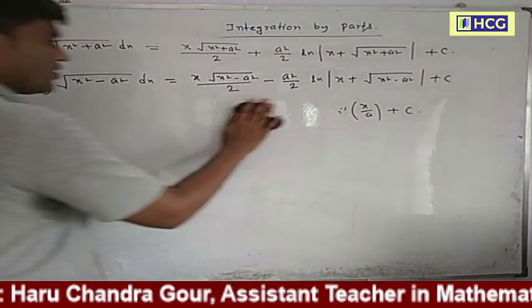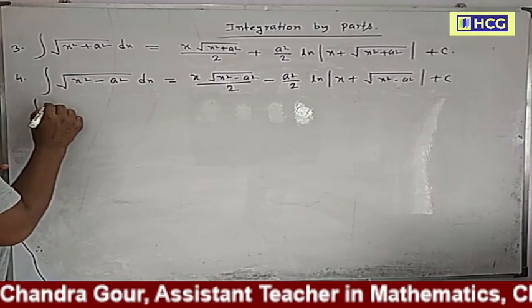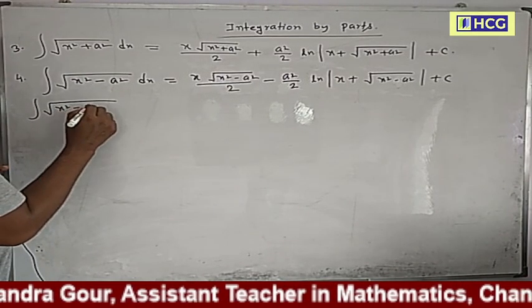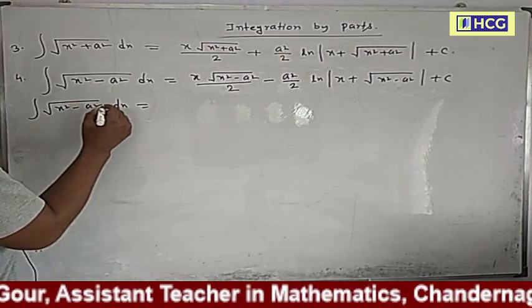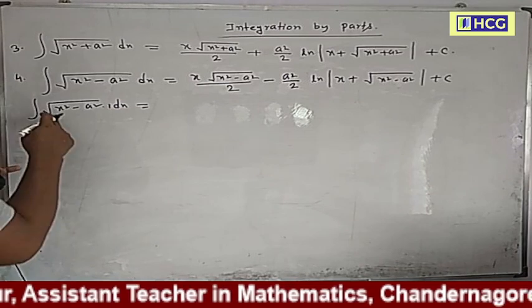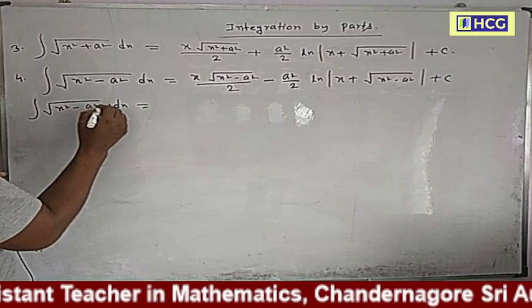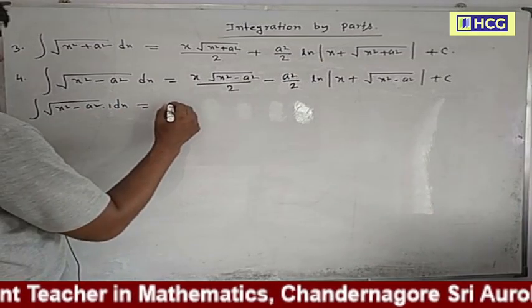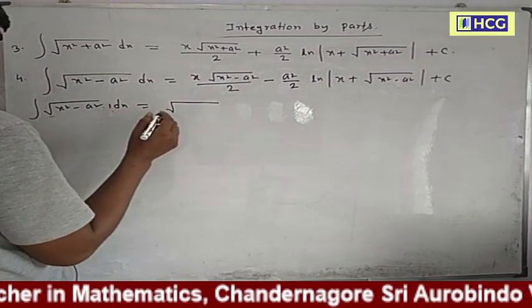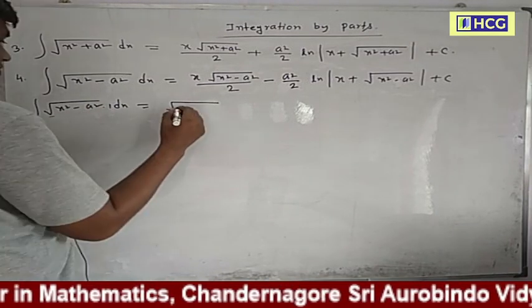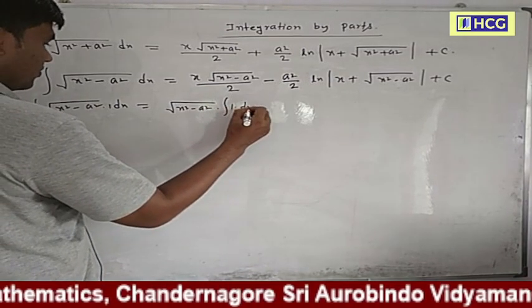After I prove formula 5. Now the integral of root over x square minus a square dx. So this is into 1. This is the algebraic function. So for this, the square root of x square minus a square is the first function and 1 is the second function. The square root of x square minus a square, first function, into 1 into dx.